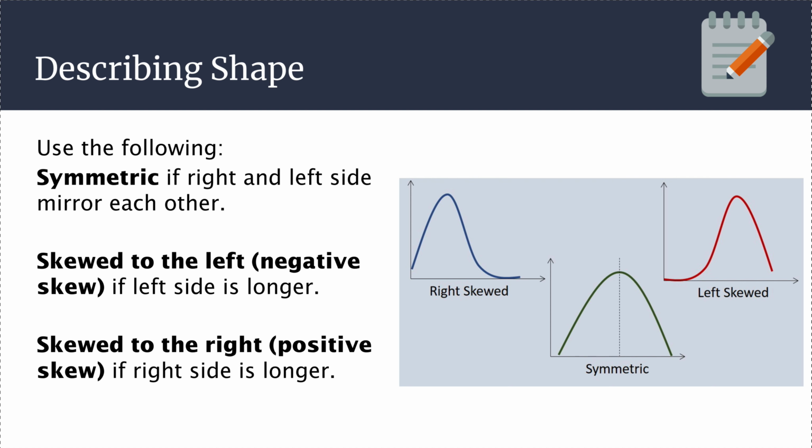We talk about things being skewed left, a negative skew, if the left side of the graph is longer than the right side. This would be a left skewed graph because the left-hand side is the one that is longer over here. The right-hand side drops off, so this is a left skewed graph. A negative skew, you can think that the data falls longer in the negative direction. Right skewed graph, a positive skew, the data falls longer in the positive direction. The right-hand side of the graph is longer than the left-hand side, okay? Some people think about this as where's the tail of the graph? If the tail is to the left, it's left skewed. If the tail is to the right, it's right skewed.